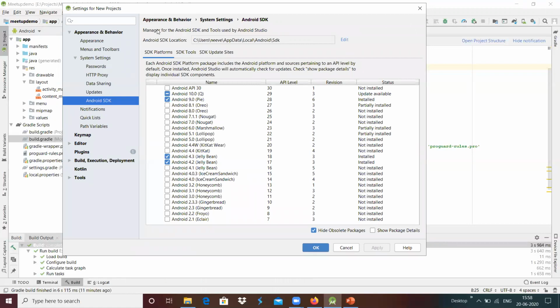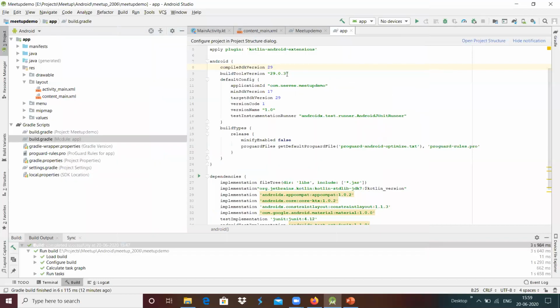Either you can install that particular SDK on your system, or you can change the target SDK according to your installation. For example, you have installed 30 and 29 is not installed in your system, then you can change the compileSdkVersion to 30, so that it will get compiled with your SDK basically.